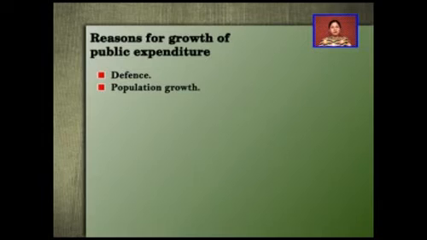More the number of people, more will be the demand. And as the demand of the people increases, starting from education, food, health, all these things can be met collectively by the government. How can these things be met collectively by the government? It can be done only with the help of public expenditure.